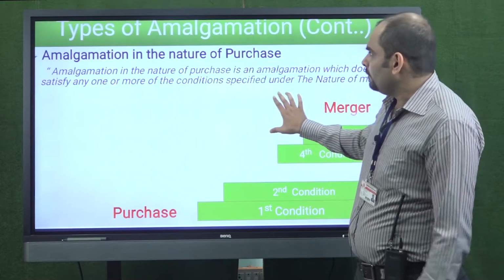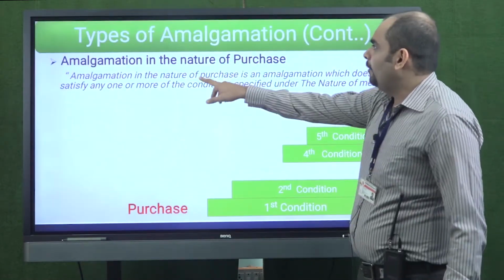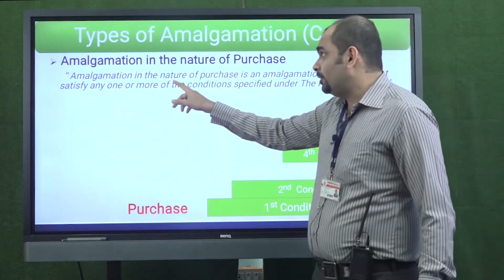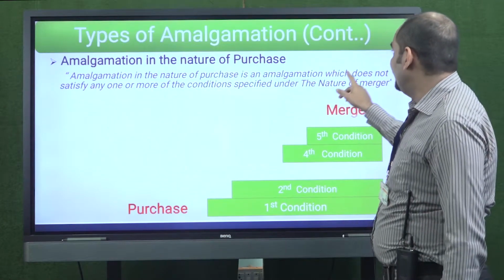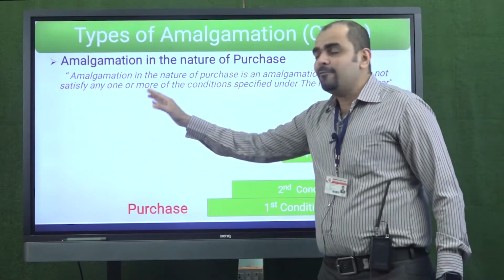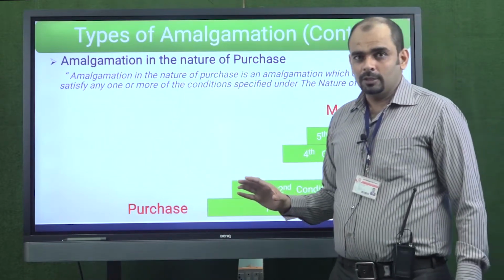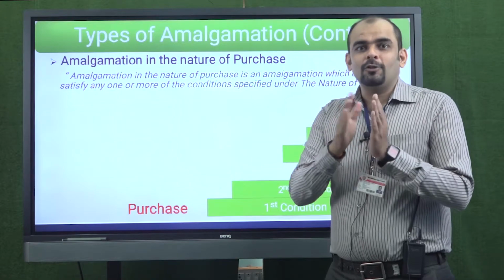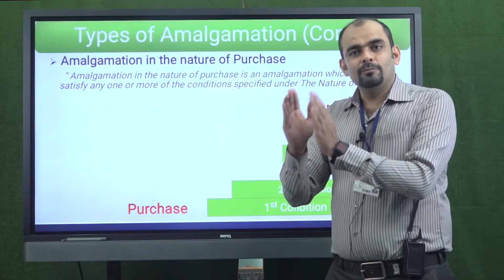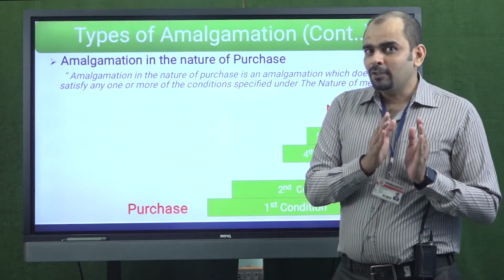So amalgamation in the nature of purchase is an amalgamation which does not satisfy any one or more of the conditions specified under the nature of merger. So I hope now we are very clear with the concept of amalgamation in the nature of merger as well as amalgamation in the nature of purchase.